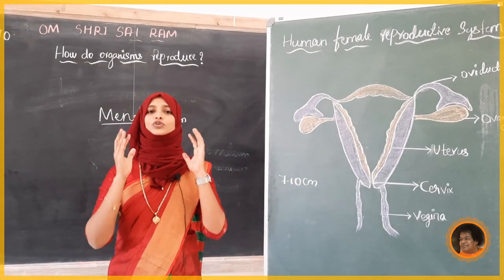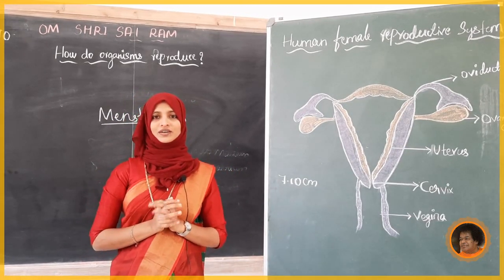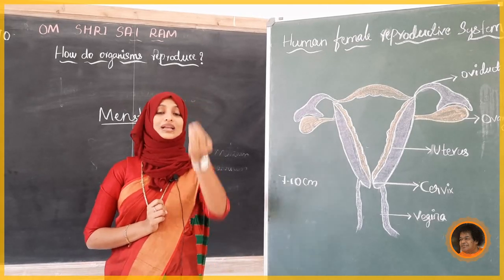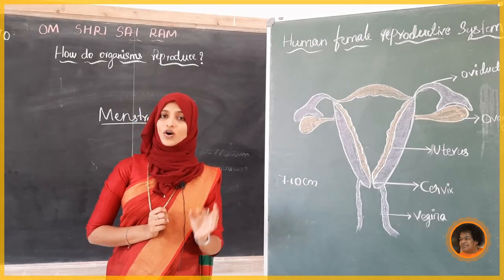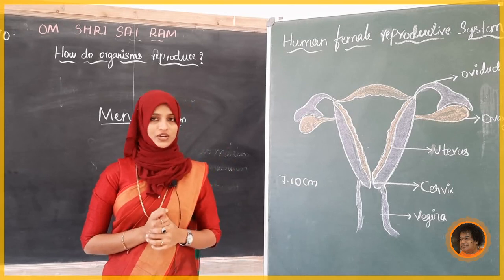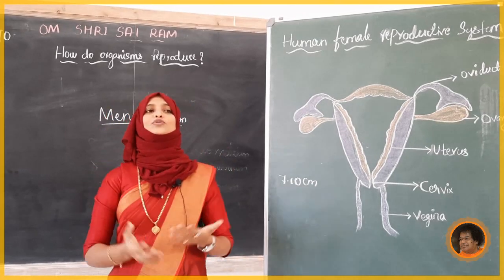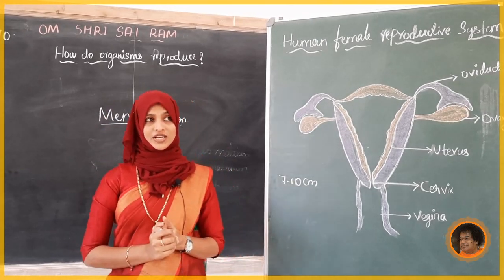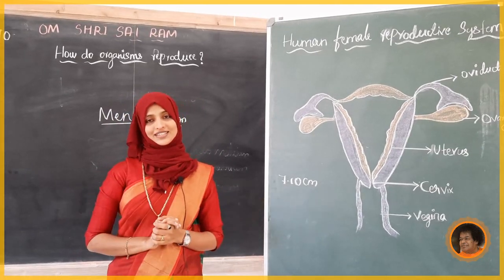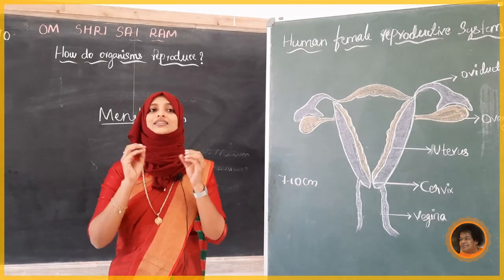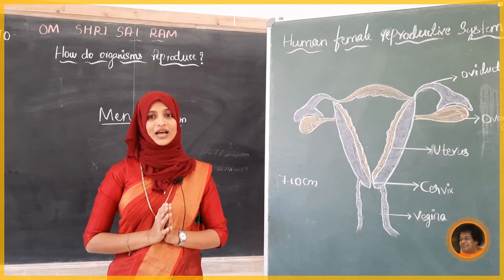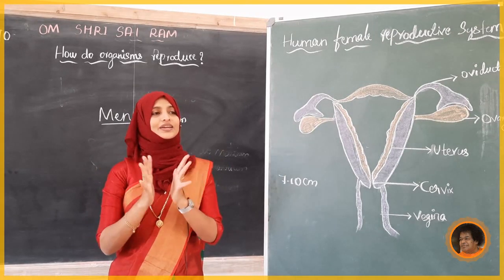Okay, after about 2 weeks of ovulation. Ovulation means what? Ovulation means the rupture and release of the ovum, or egg, from the ovary. After about 2 weeks of ovulation, in the event of the egg not being fertilized, the uterus begins to contract.